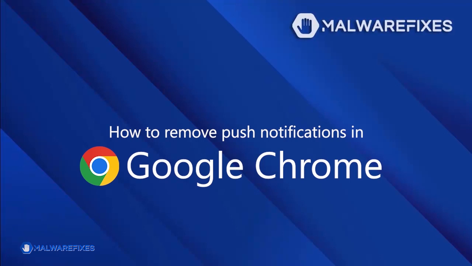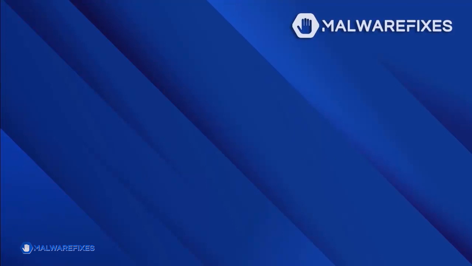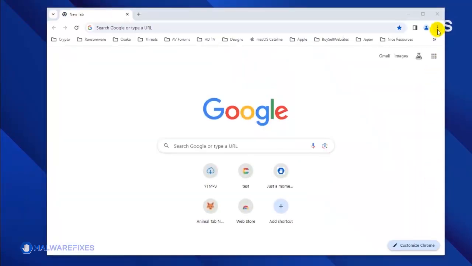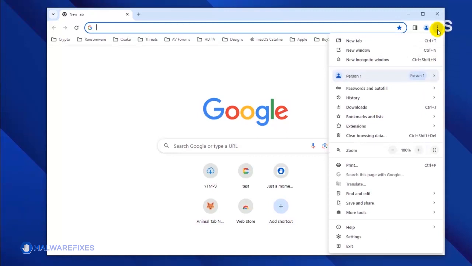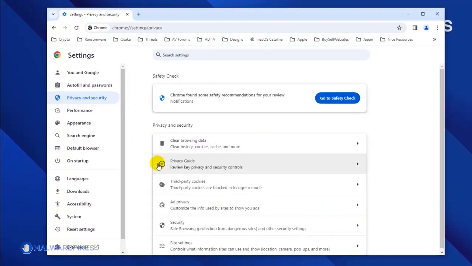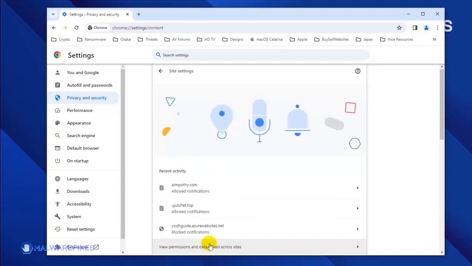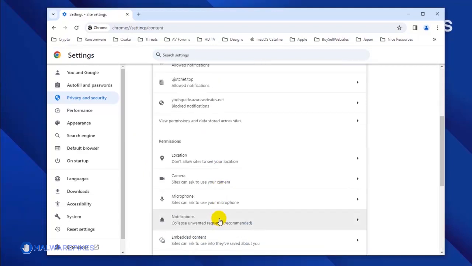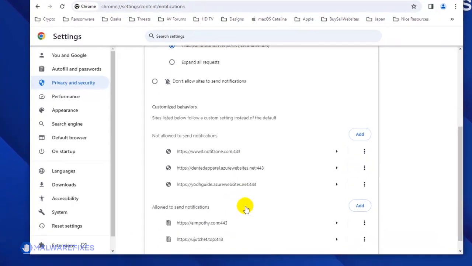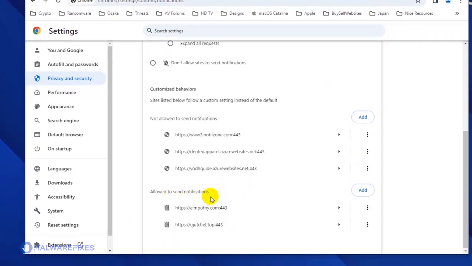To remove the malicious push notifications from the Google Chrome browser, please follow these steps. Open the Google Chrome browser. Click on the ellipses icon located on the upper right corner of the browser. Click Settings from the drop-down list. Once you are on the Settings page, click on Privacy and Security in the sidebar. Next, select Site Settings. Click the Notifications link to see all the websites that are allowed to use this feature. Scroll down to the Allowed to Send Notifications area.